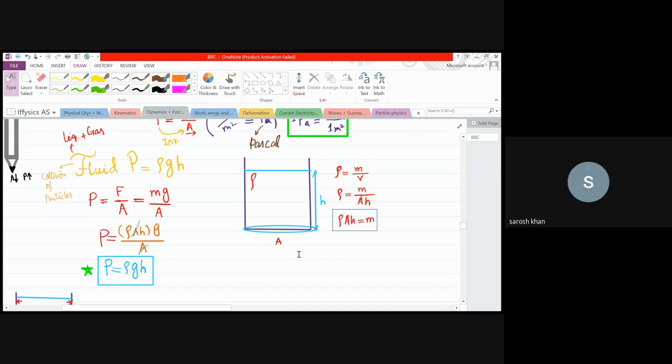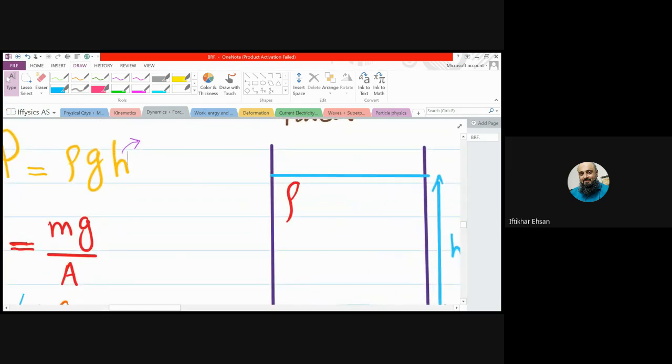Height? Depth. What do you mean by H? Depth. Beta, you never say about a swimming pool or a river or a sea that it is very high. The liquids are only deeper.